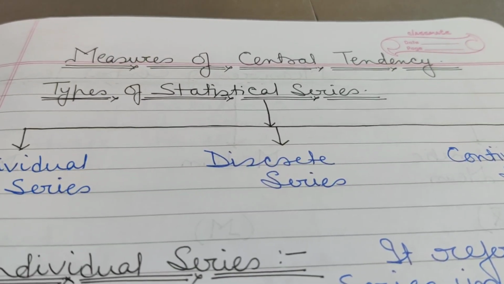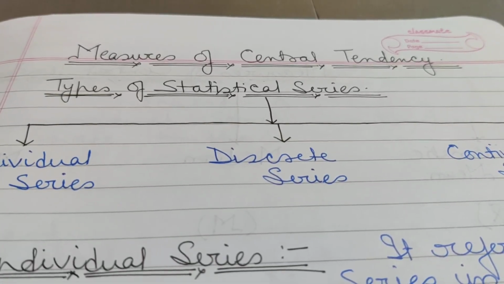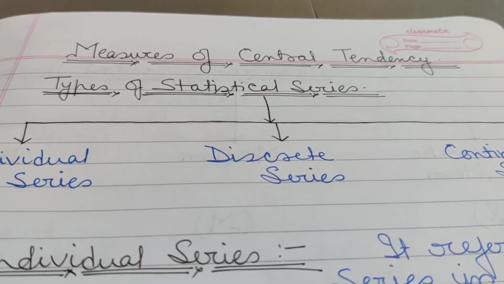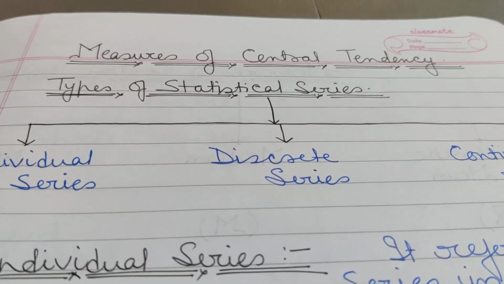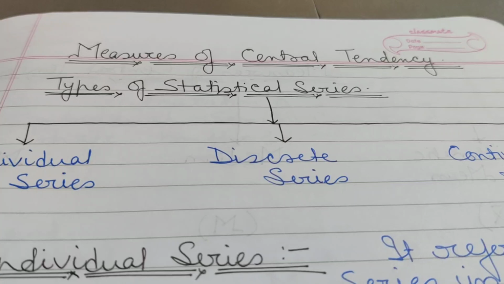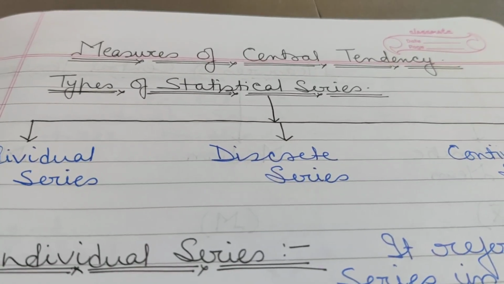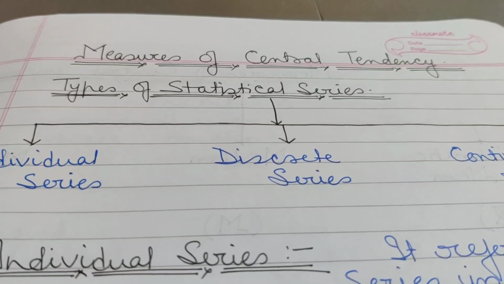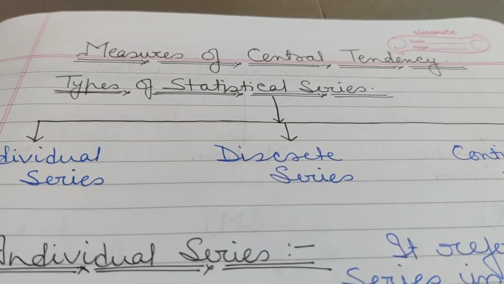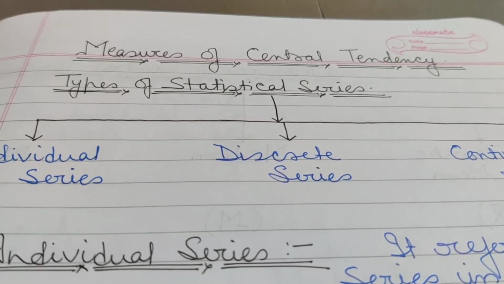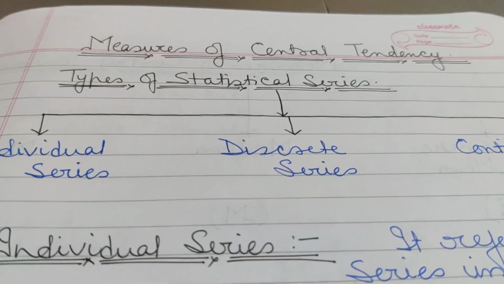Dear children, today we are going to start with a new chapter from your statistics for economics, that is central tendency, measures of central tendency. Children, this chapter you must have studied in your mathematics in class 9th and 10th. You are just going to brush up with it. Before understanding this chapter, we should know the types of statistical series that are there in your economics.